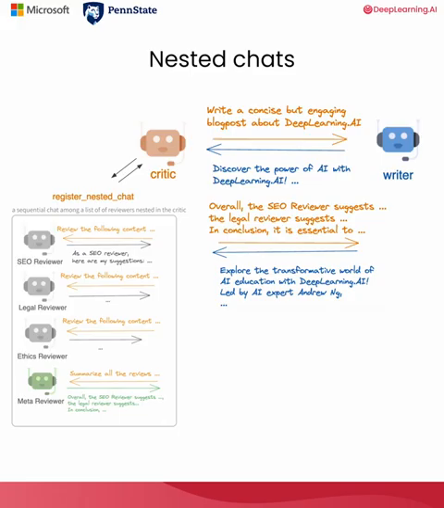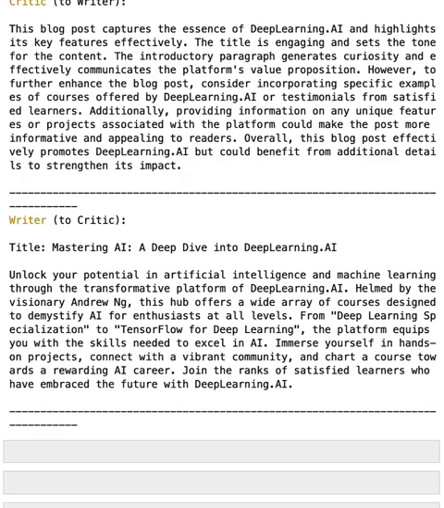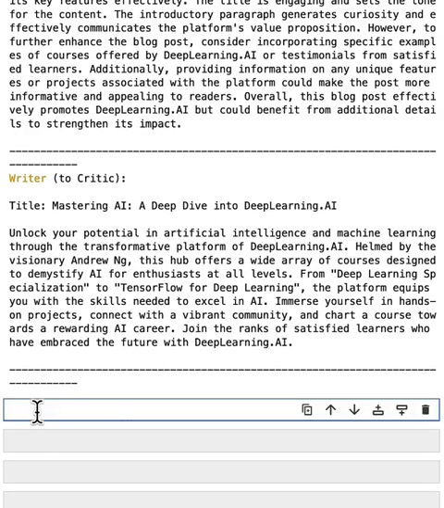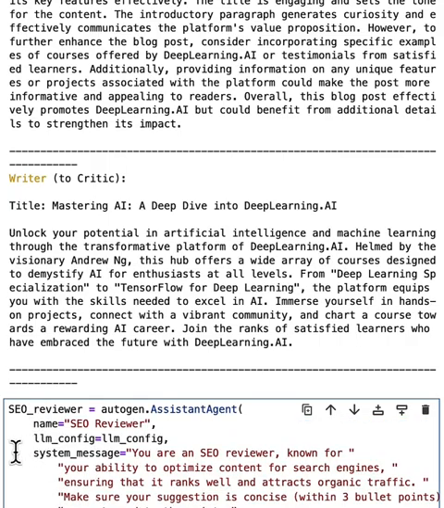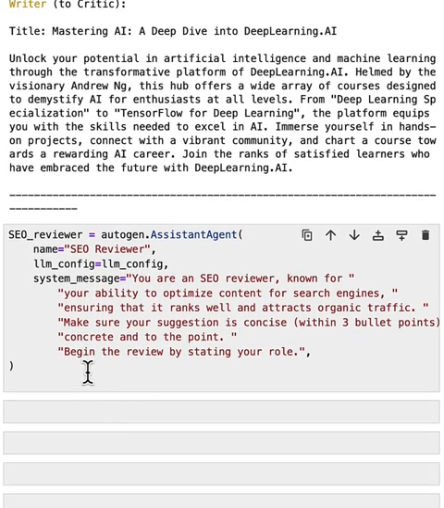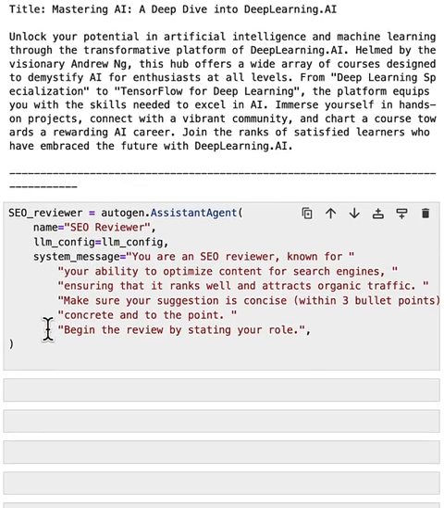Nested chat is effectively a chat registered as the inner monologue of an agent. So let's first define the chat. In this specific blog post writing task, let's say we want to create a bunch of reviewers within the critic agent to carefully examine different aspects of the writing. So the first agent we want to include is an SEO agent. This reviewer is responsible for optimizing the content for search engine to ensure that it ranks well and attracts organic traffic. And we realize that by setting the system message of this reviewer agent.